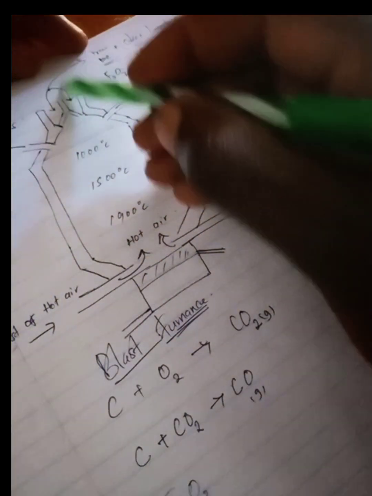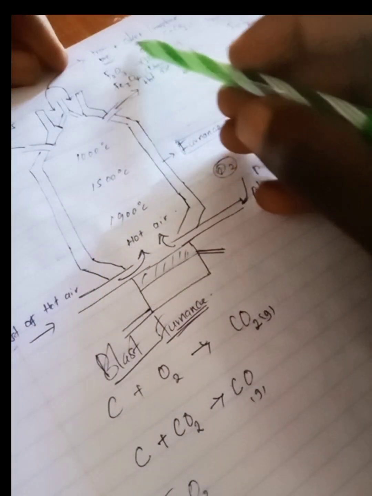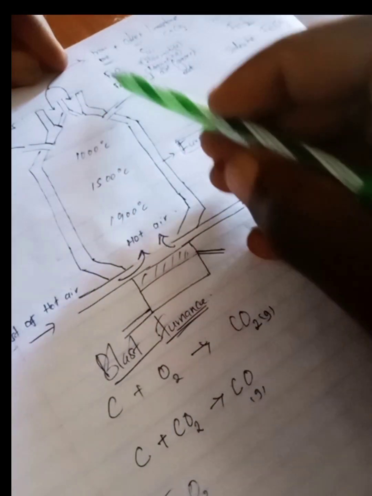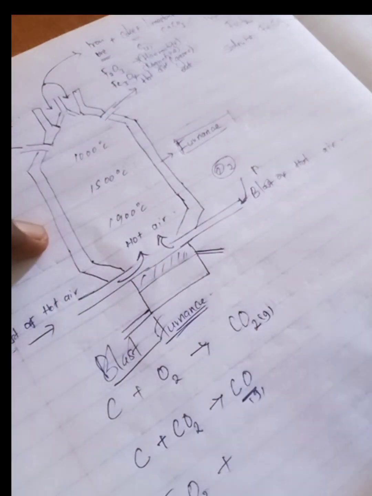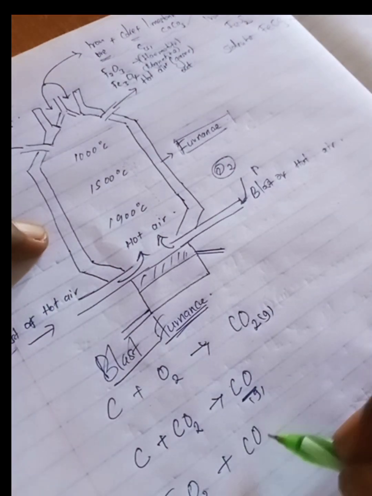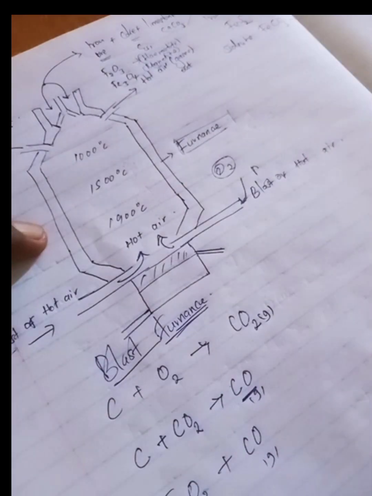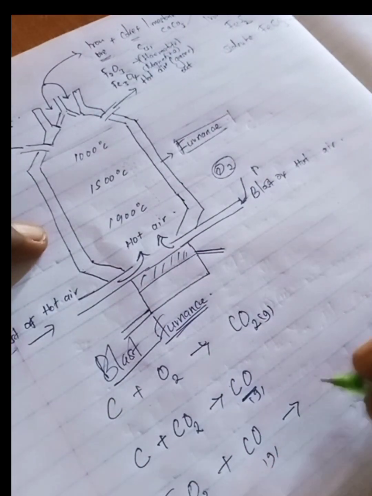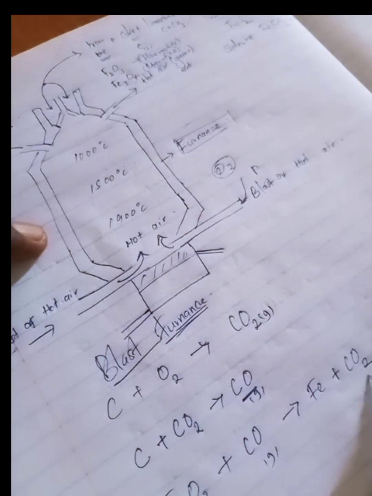That means we have seen what happens with the coke, then now we want to see what happens to the iron ore, this hematite. As it descends it will react with our carbon 4 oxide. Carbon 4 oxide, this compound is used as a reducing agent, so it means it will reduce our iron 2 oxide to iron and carbon 4 oxide gas.